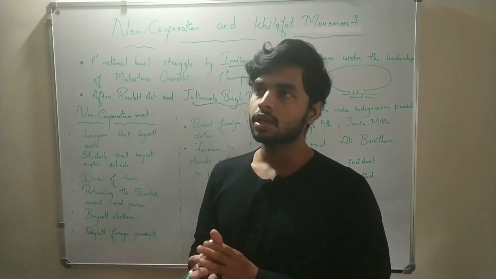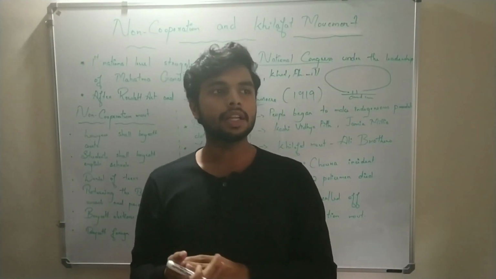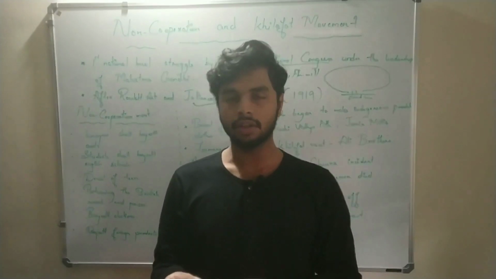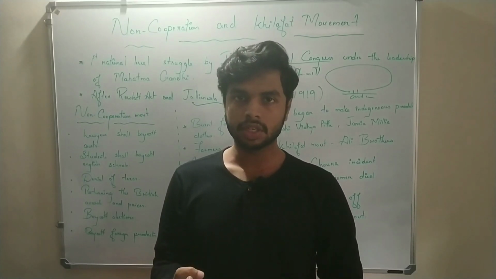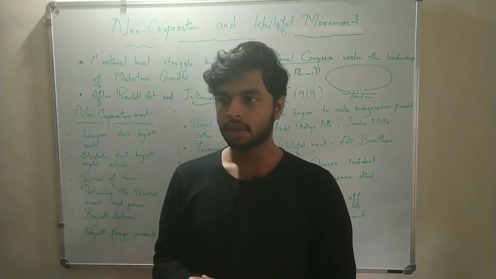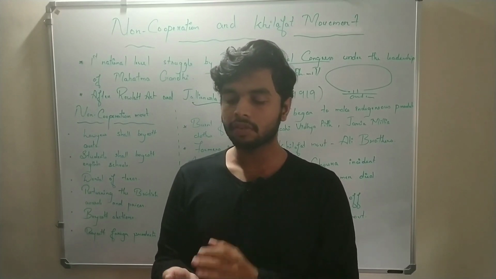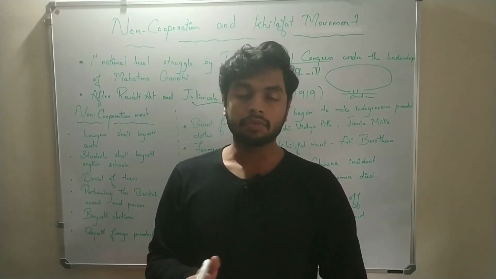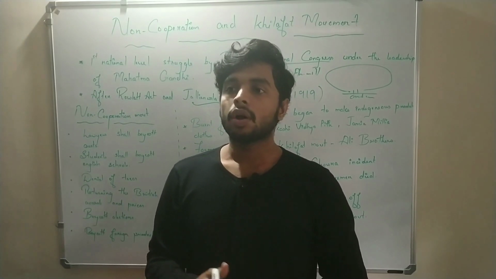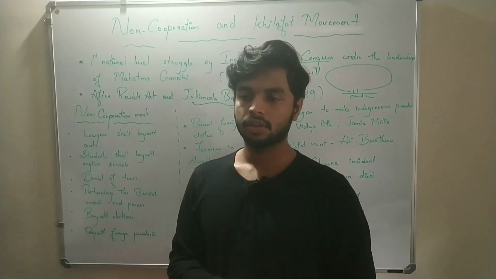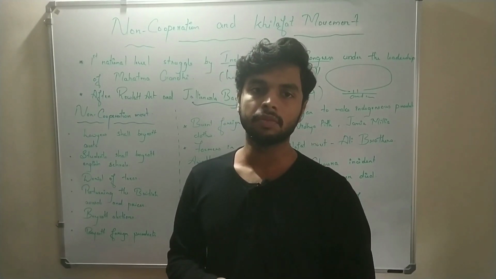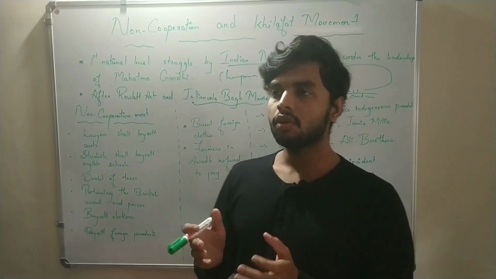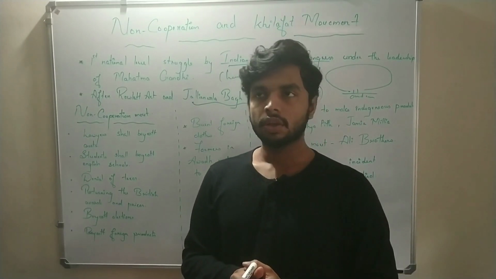What is cooperation? We all know that the British were ruling us only because we were cooperating with them. We were cooperating with them while they were ruling us, while they were trading with us, and in every way, the way they wanted. So Gandhiji said that from now onwards we should not cooperate with them.